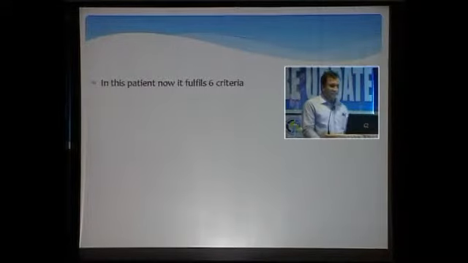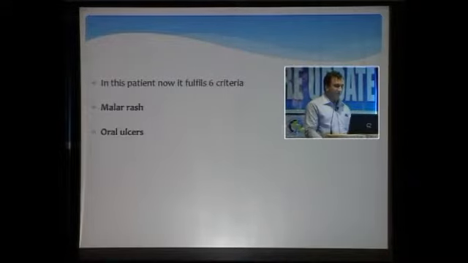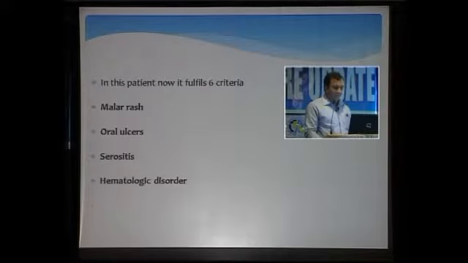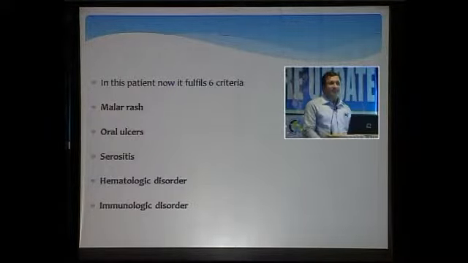So now in this patient, it fulfills 6 criteria, that is the malar rash, oral ulcers, serositis, hematological disorder, and the immunological disorder. So with this, we can say that the patient has SLE. We should also remember that the criteria are made for trial patients, so that only SLE patients are included and not other patients. But in practice, we have to go by our experience and the symptoms.